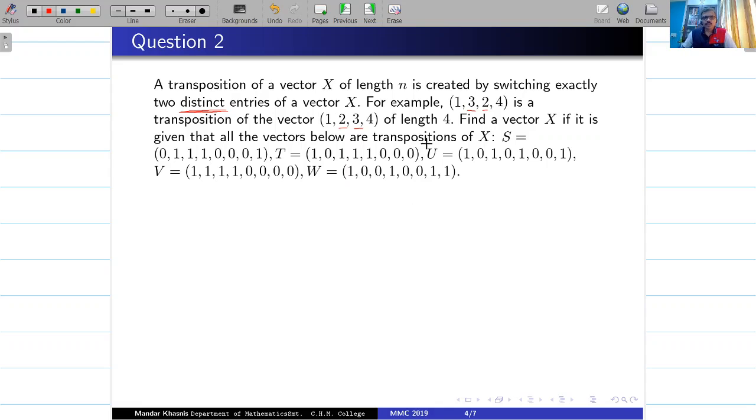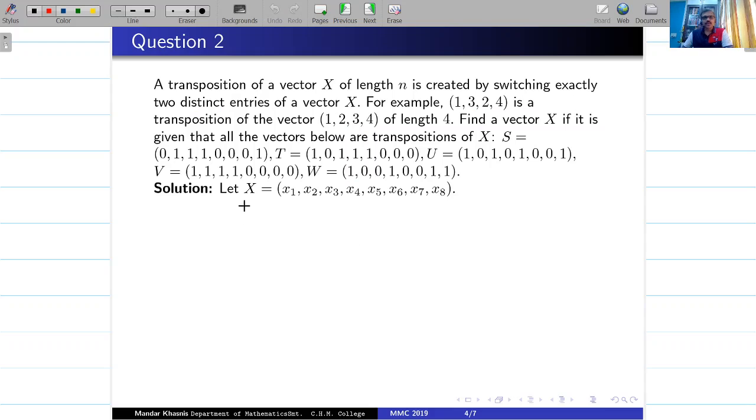Now what the question is: find a vector x if it is given that all the vectors below are transpositions of x. After interchanging exactly two entries, I got s. Exactly two entries, I got t. Exactly two other entries, I got u, v, and w. This is the question. Then I want to find the vector x. Now you can pause the video, think and try it out. Let me share the solution.